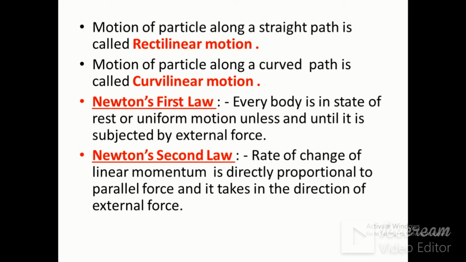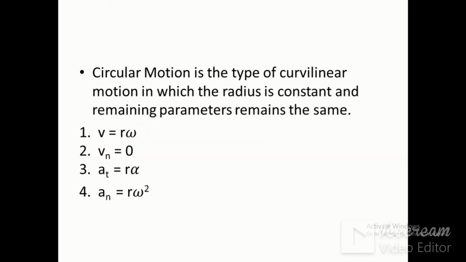Newton's second law: rate of change of linear momentum is directly proportional to the applied force and it takes place in the direction of the external force. Rate of change of linear momentum dp by dt is directly proportional to the applied force F, and it takes place in the direction of the external force, that is, dp by dt is equal to F. I have shown this derivation in the earlier videos, please watch that derivation. It means that if the body is in motion, then it has some acceleration, and in that case force is equal to mass into acceleration. In that case force will not be equal to 0.